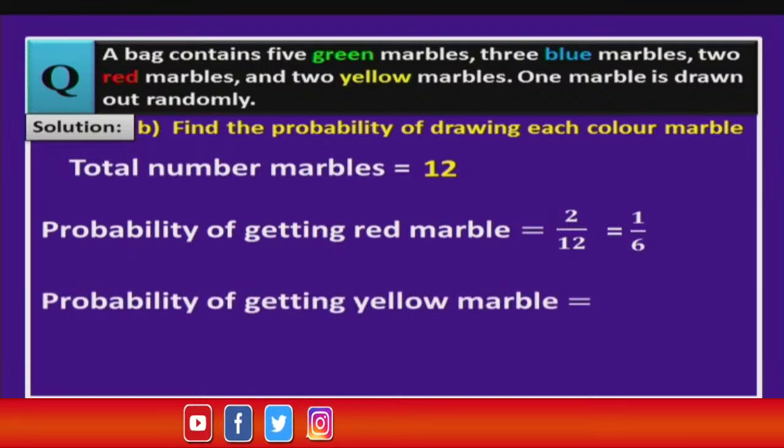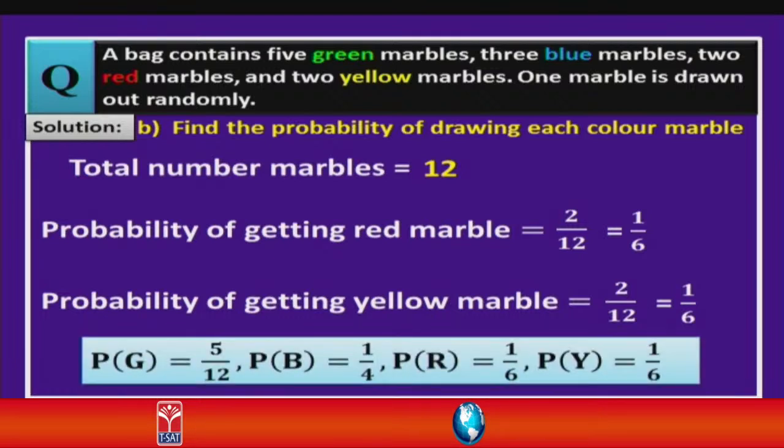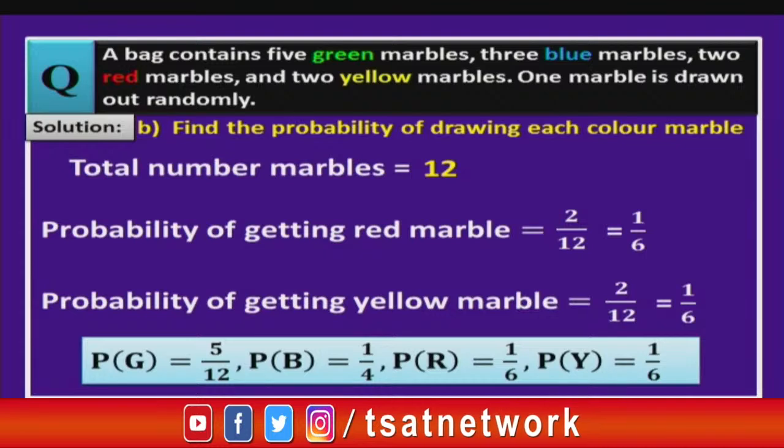Now, finally, we will find out the probability of getting yellow marble. So, number of yellow marbles are again 2 divided by 12. On simplification, we get probability of yellow marble as 1 by 6. So, that means, we got P of G is 5 by 12, P of B, that is blue color, 1 by 4, probability of red color 1 by 6 and probability of yellow is also 1 by 6.